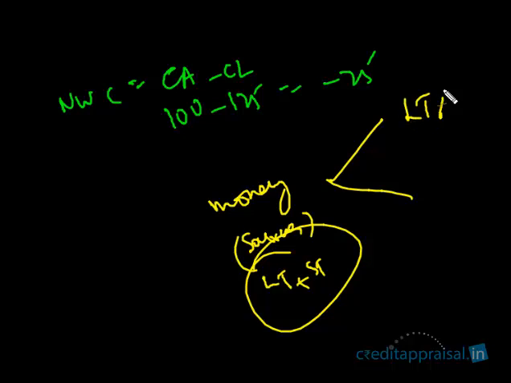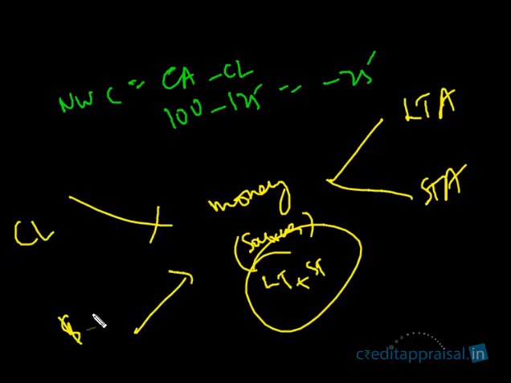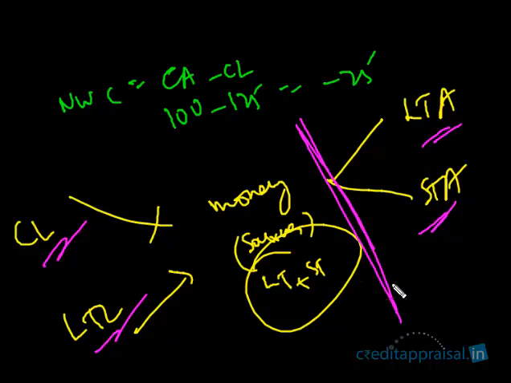These assets could either be long-term assets or short-term assets, only two. The incoming money, that's the liabilities, could be only current liabilities or long-term liabilities. Only two possibilities. And on the spending side, either current assets, the short-term assets, or long-term assets. This is very simple. There are only four possibilities. On the liability side, either a current liability or a long-term liability. On the asset side, either a current asset or a long-term asset. Simple.